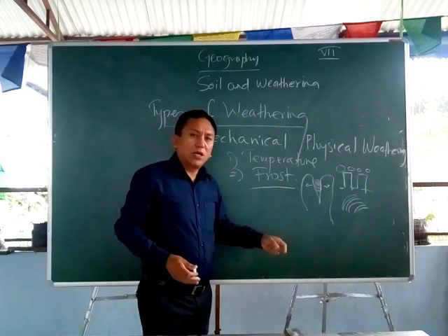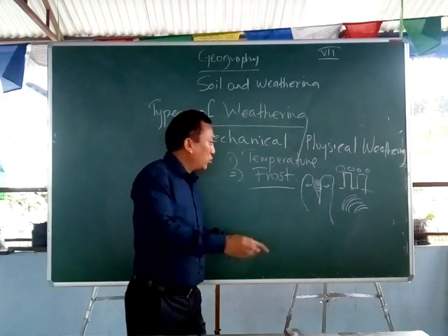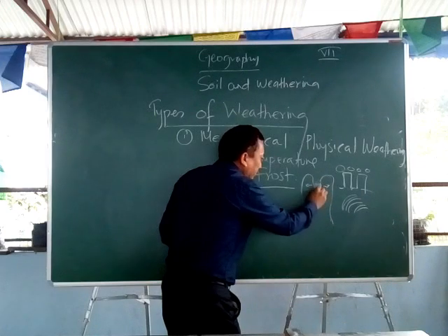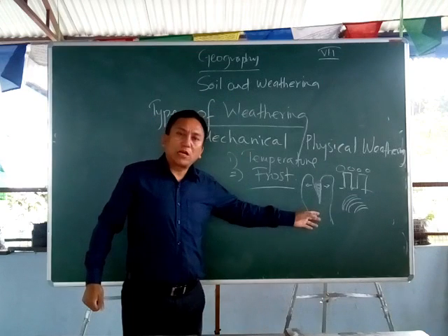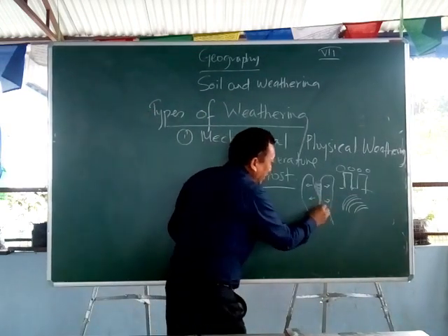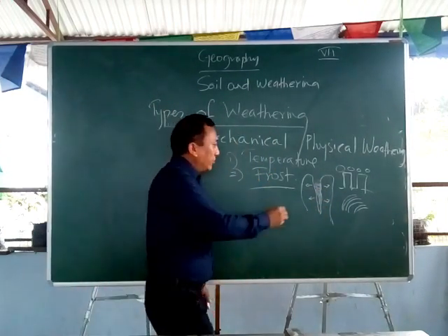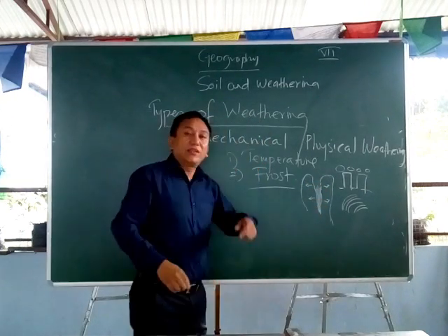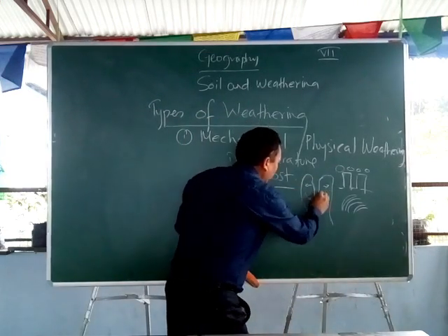Then next day, when the sun shines, this ice melts, and the water goes further inside the crack. After the water has gone further inside, night time comes, and again this water is turned into ice, again the volume increases, pressure is created, and the crack becomes bigger. Next day again the ice turns into water and it goes further inside. Again at night the same process comes. Ultimately the rocks are broken down.